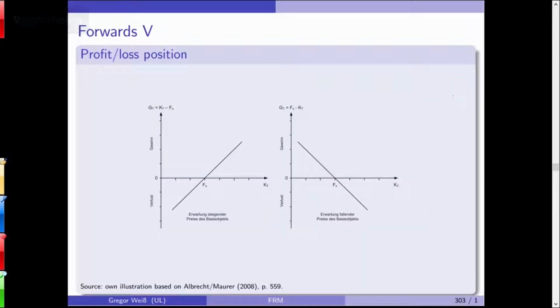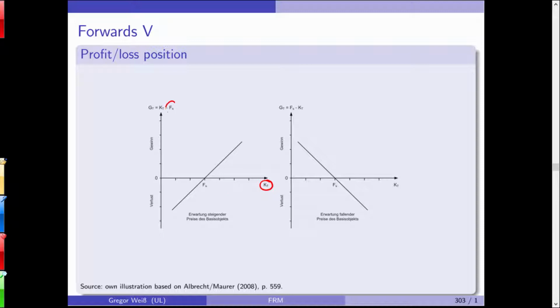Here you can see how this works. A forward contract is actually quite simple. With every euro the spot price increases at maturity, which is important to note, this is all at maturity, the value of the forward contract also increases.